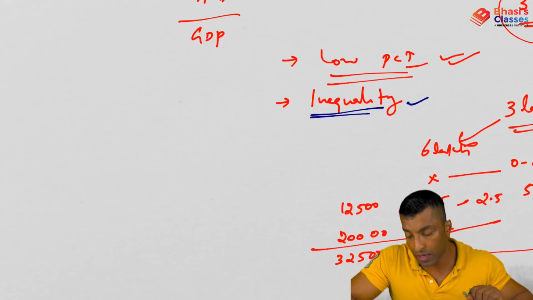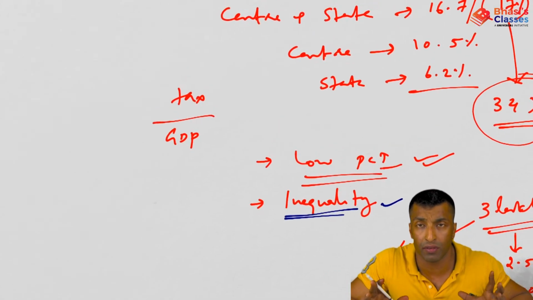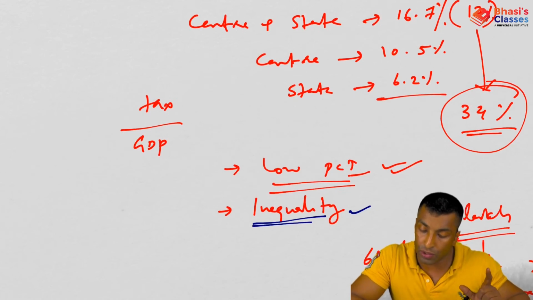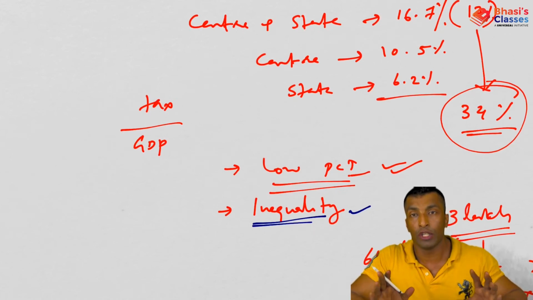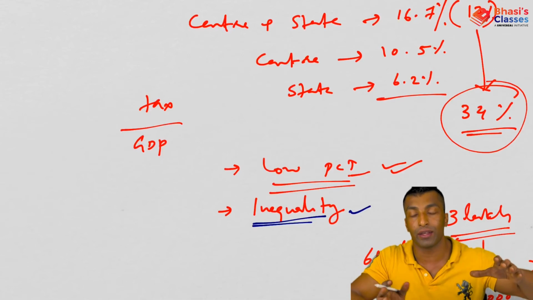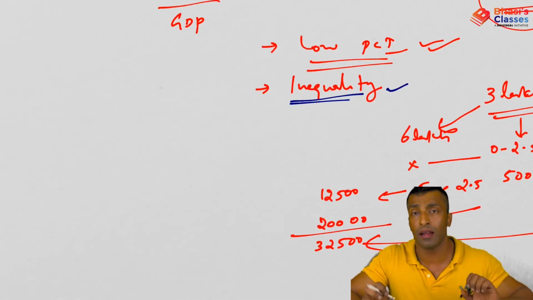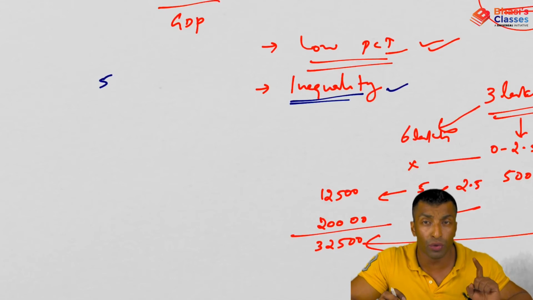Most of the students will mark this also as the answer, because inequality is something which is not desirable, and low tax to GDP ratio is also not desirable. So both are negatives, and generally people will mark this as the answer. But imagine what is actually going to happen. Use your common sense.